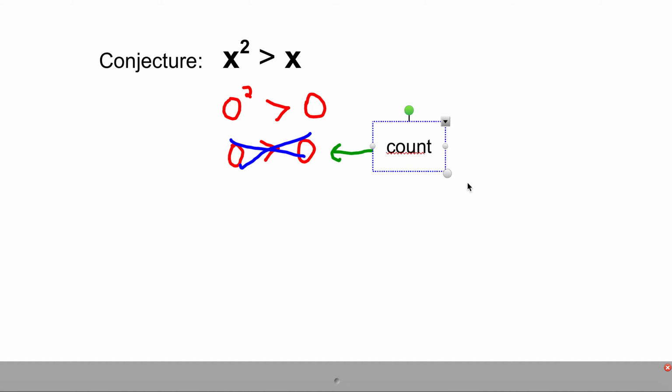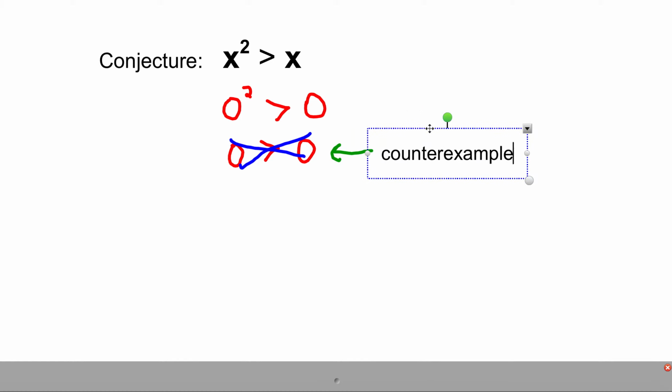Okay, so this is what we would use to say that this conjecture is not true. We would say, well, if X is 0, then this is not true. So the conjecture that X squared is always greater than X cannot be true.